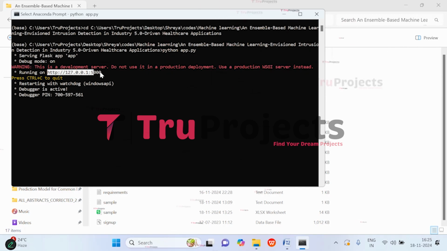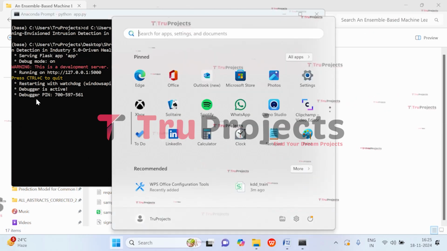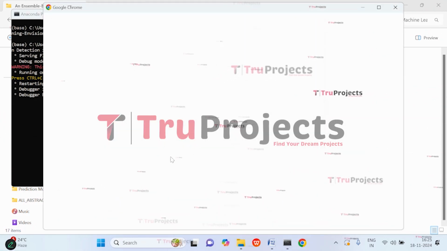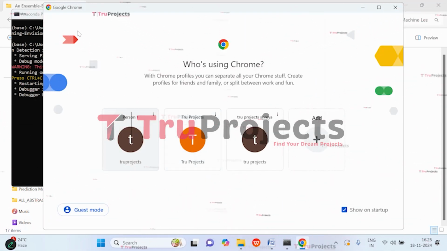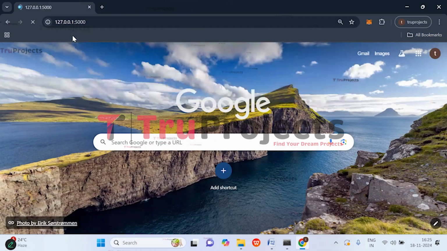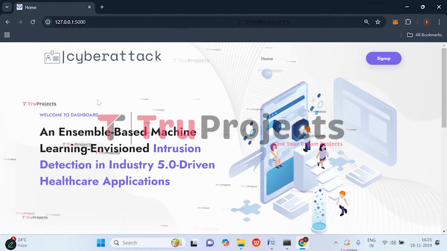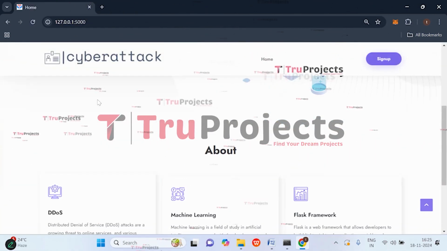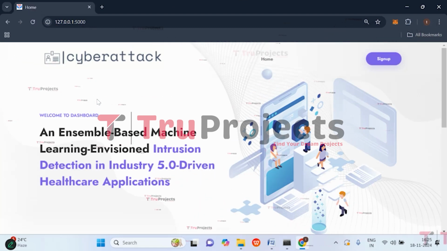Now copy this local link provided by the Flask framework and paste it in any web browser. So I'm copying the link. I prefer Google Chrome, so I will paste it in that. Paste the link and click on enter. This is the web page of the project, which is displayed in the browser, and this is developed using the Flask framework.